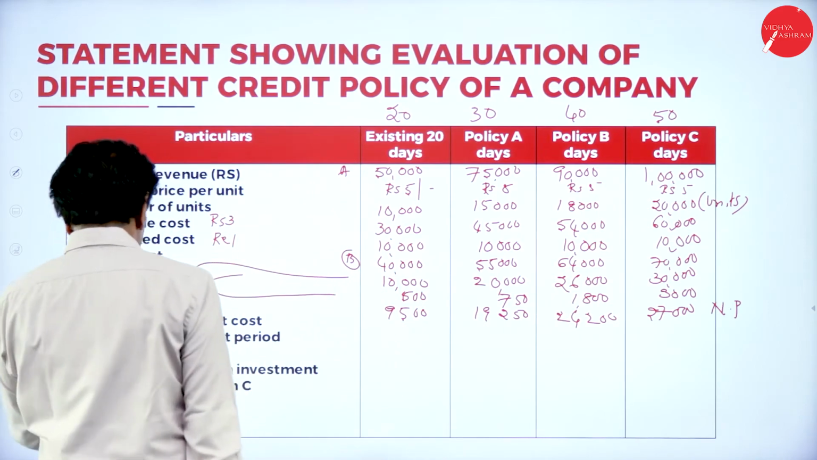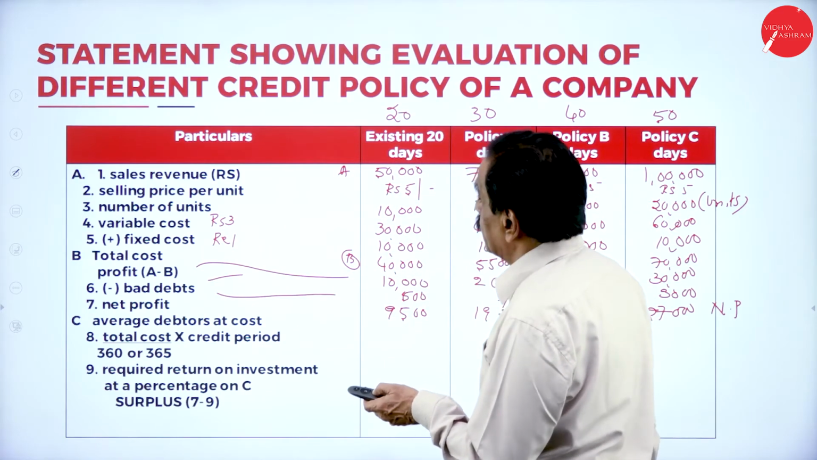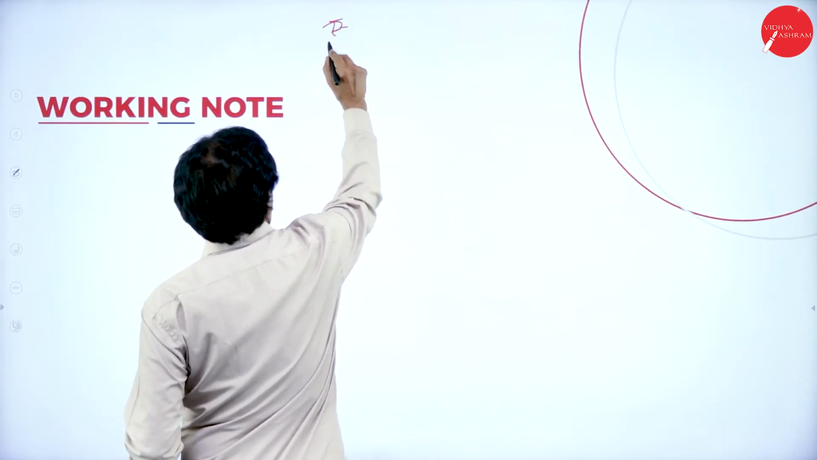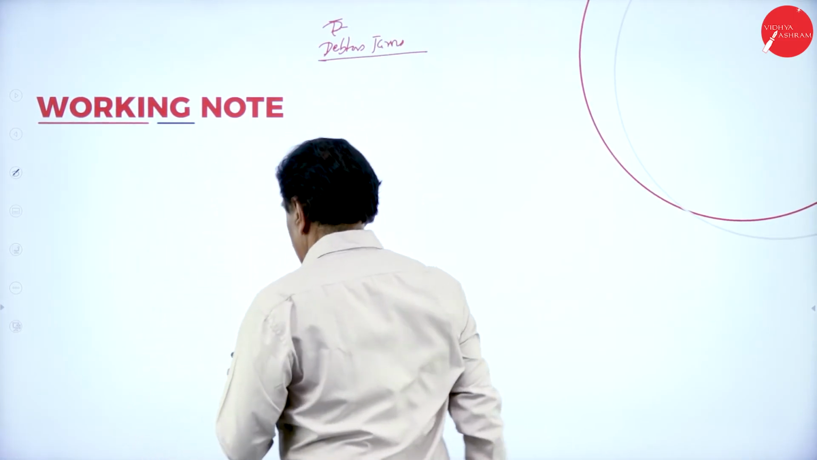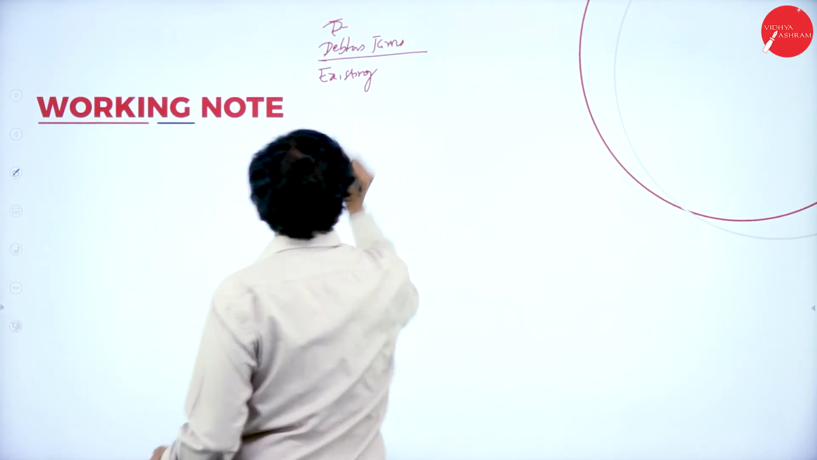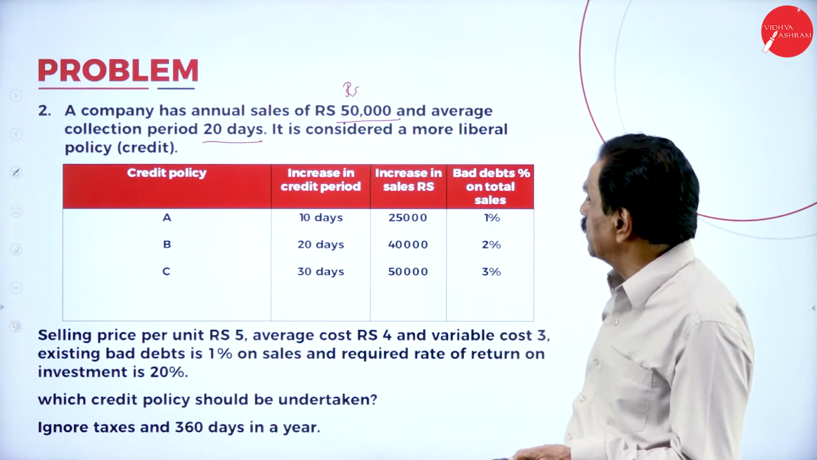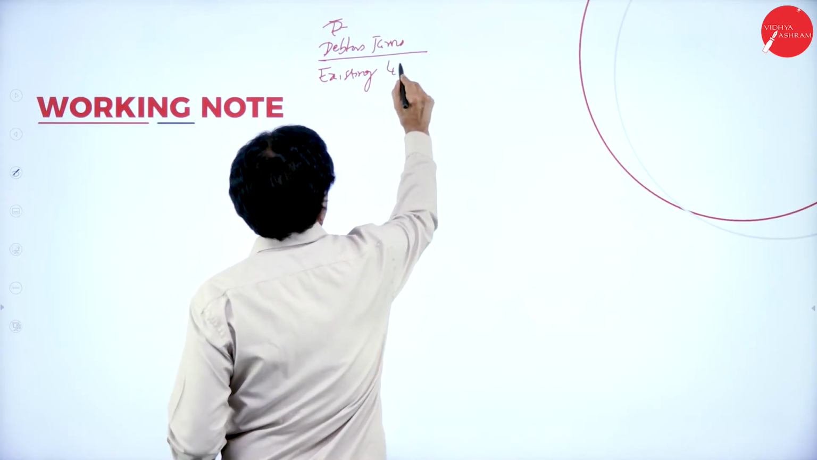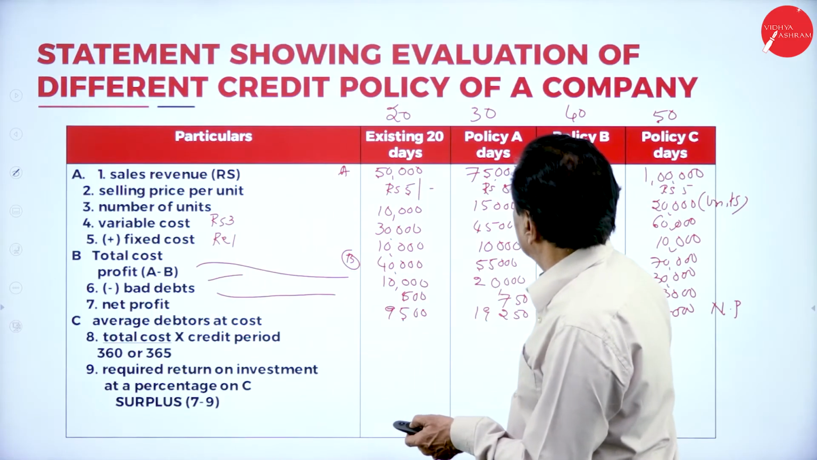Then our total cost divided by actual pay. So we'll calculate now. We'll go with the working note. Existing debtor turnover, what's the formula? Total cost divided by number of days. 360 days is given. So what's the total cost? 30 plus 10, 40,000 divided by 360 into 20 days.